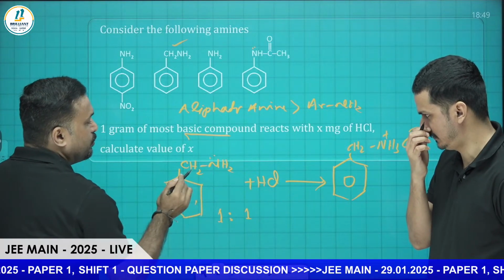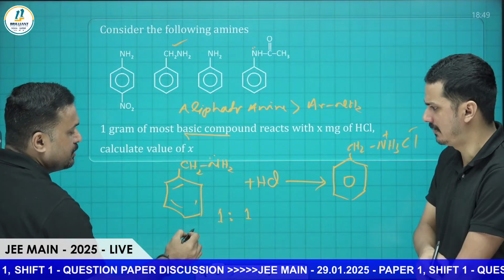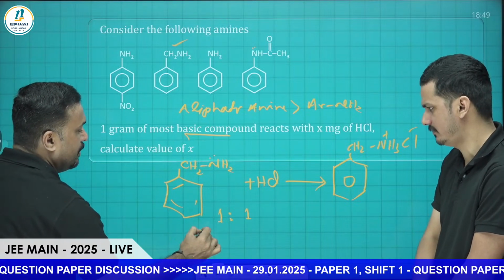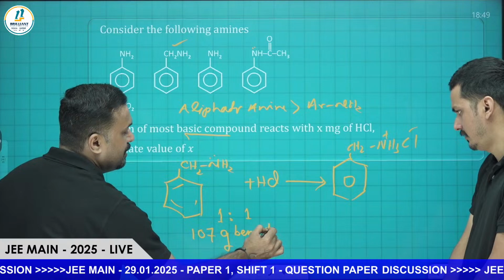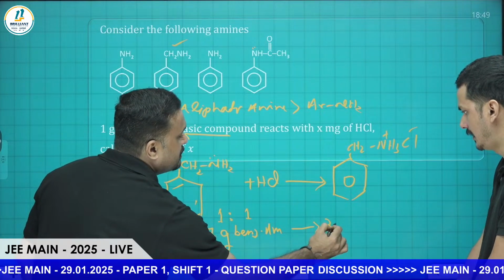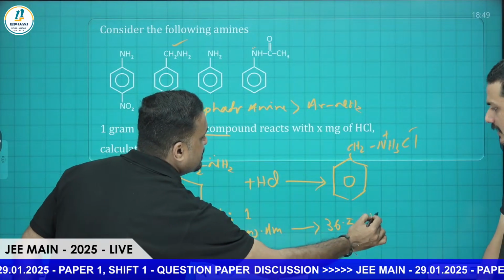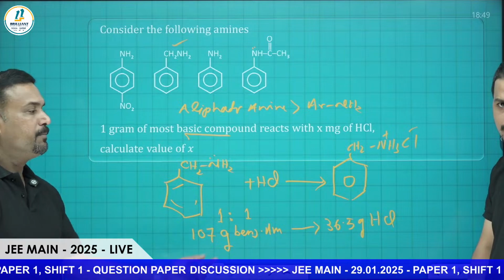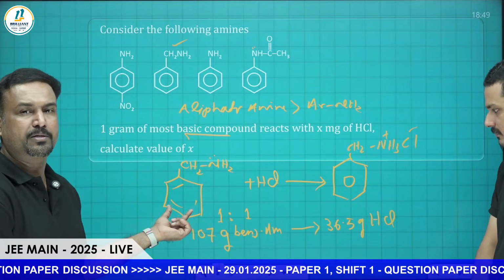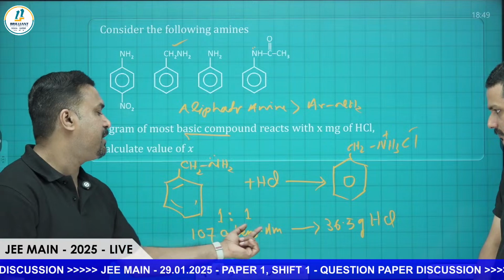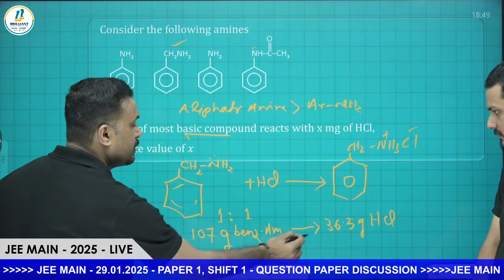That much is required. So one mole of benzylamine is equal to 107 gram. So 107 gram of benzylamine requires 36.5 gram of HCl, because the HCl molar mass is 36.5 gram. So 107 is the molar mass of benzylamine.